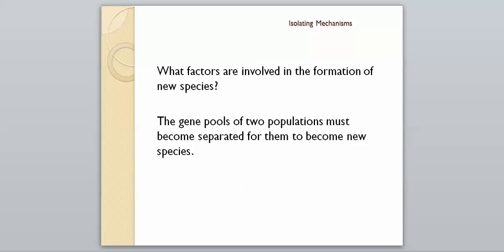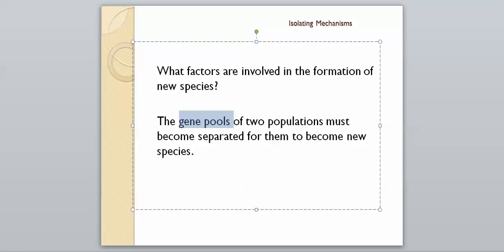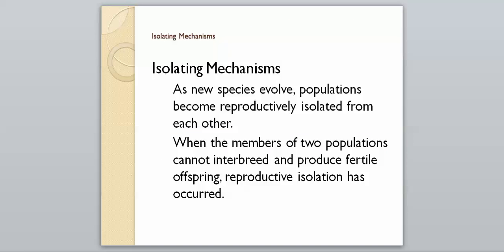So there are factors that are involved in the formation of new species, and that's what we're going to take a look at, is what these factors are. And the gene pools of two populations must become separated for them to become a new species. So that is kind of the main overriding cause of forming a new species, is that the gene pools of two populations must become separate from one another. And again, this can happen in various ways, and we call these isolating mechanisms. So they're just ways that organisms become isolated from one another.